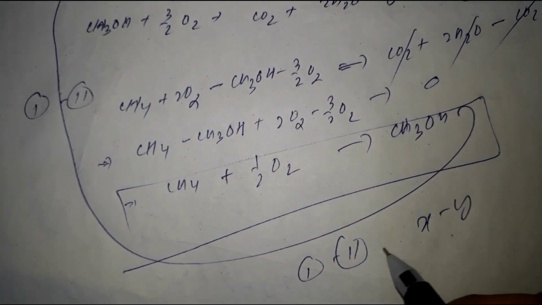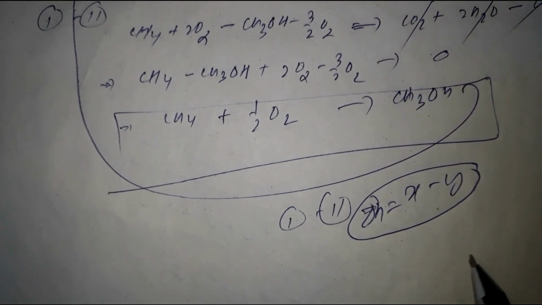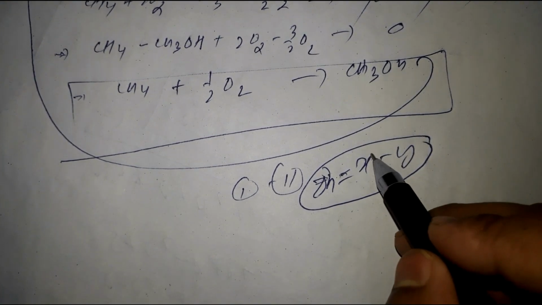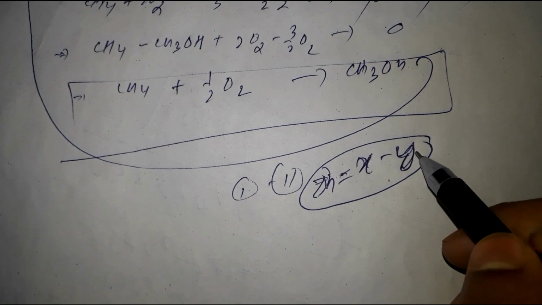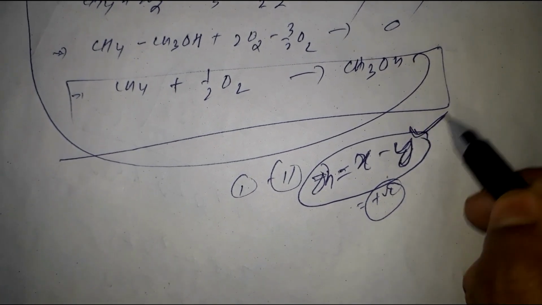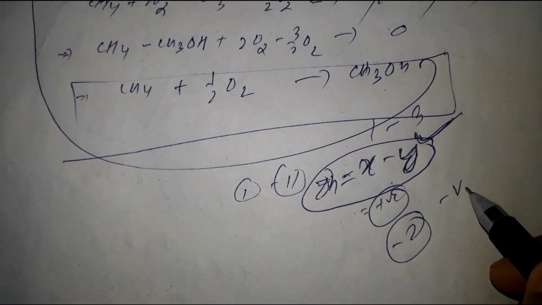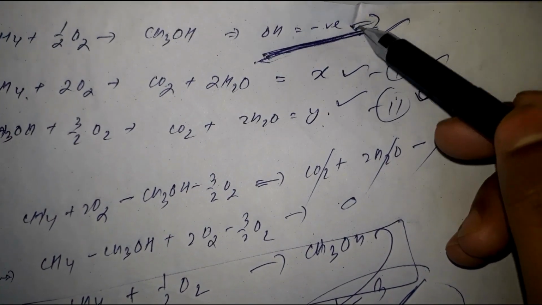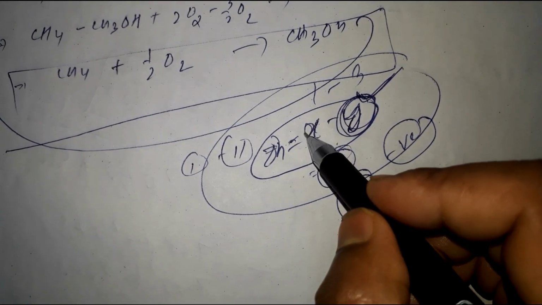X minus Y, and del H is this, right? X minus Y, 1 minus 2, and it says we have to get a negative value. Think about it. If X is large and Y is definitely less, then we are getting a positive value. But if Y is greater, think about 1 minus 3, it will be minus 2, a negative value. So to get the negative value of del H from this equation, the value of Y should always be greater than your X.